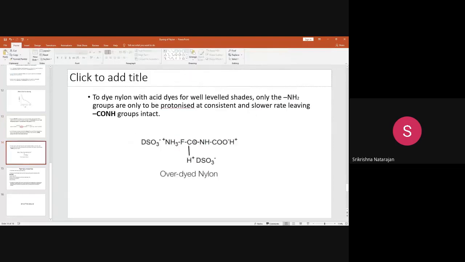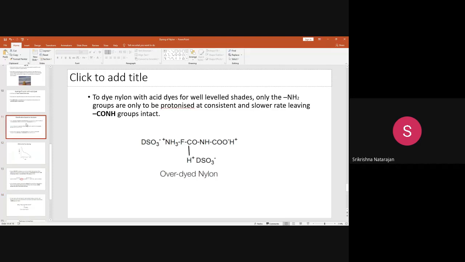The inside groups also will get dyed. This group also will get colored. Okay, so in that case, what will happen? It will cause an over dyed nylon. Over dyed means not completely dyed. It will cause some unleveled dyeing. Okay, some portions the color will be higher, some portions the color will be lower, which is not a desirable feature. Okay, because that is the reason you add this retarding agent.